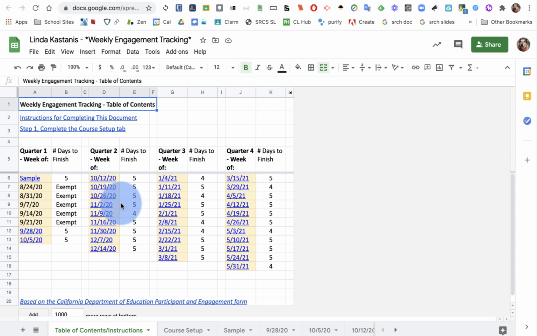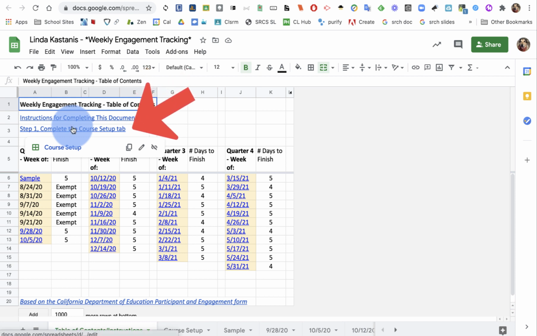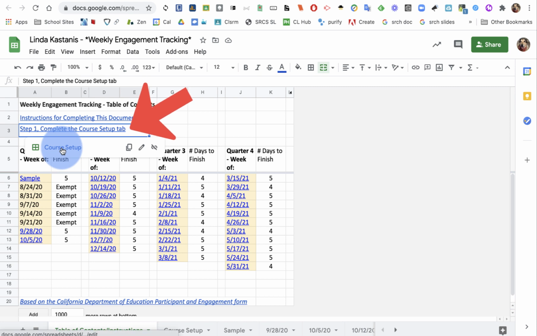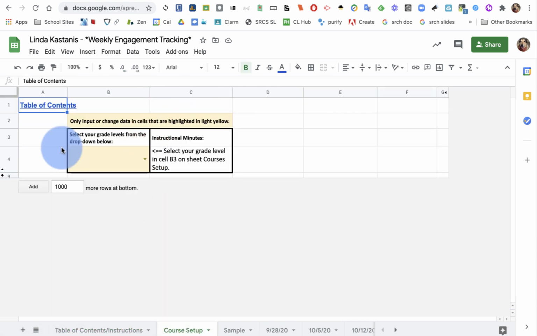The first thing that we have to do, and we'll see that we don't have to do any documentation for August or the first 3 weeks in September, is begin by setting up my classes. So up at the top, I see where it says Complete the Course Setup tab. That's my first step. I can access that either from this link or from the tab down at the bottom. So I'm going to go ahead and access it from the link, and I'm going to open my Course Setup tab.